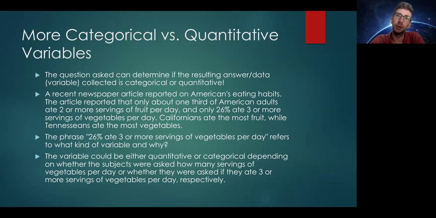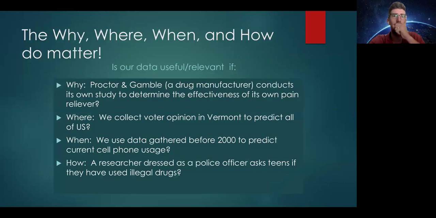You either eat less than 3 servings of vegetables per day, or you eat 3 or more servings per day. Kind of tricky. So the why, where, when, and how do matter. We can ask ourselves, is our data useful or relevant?